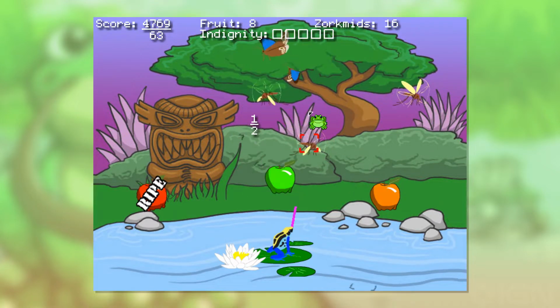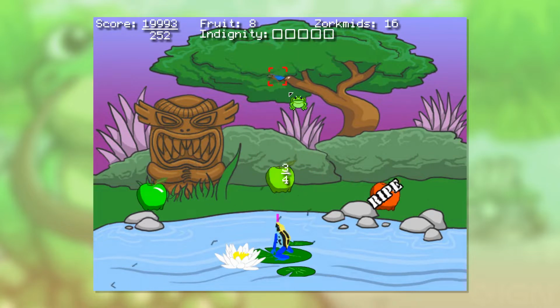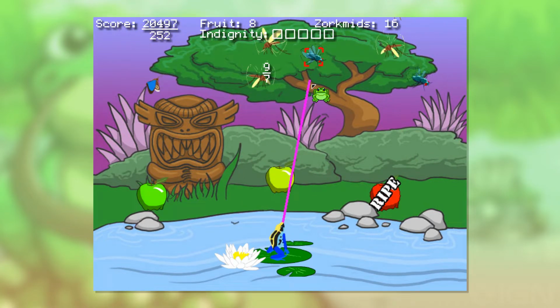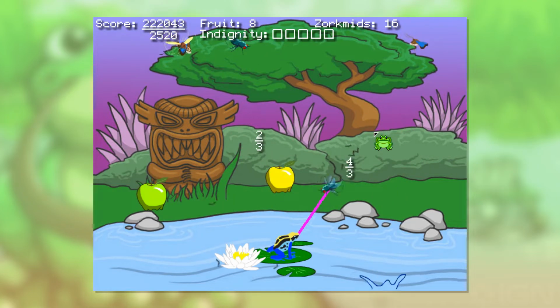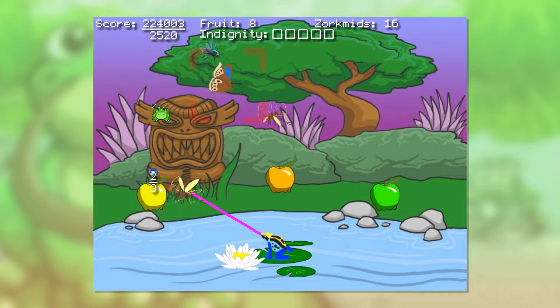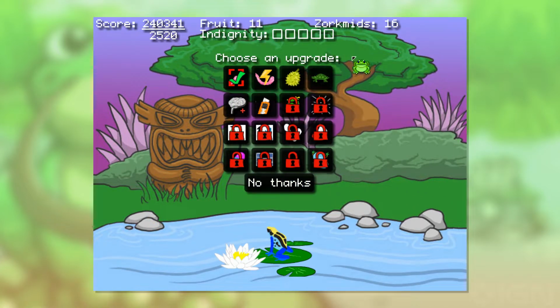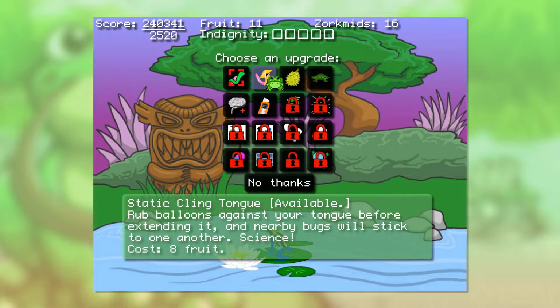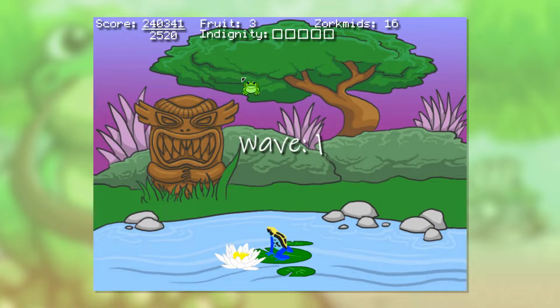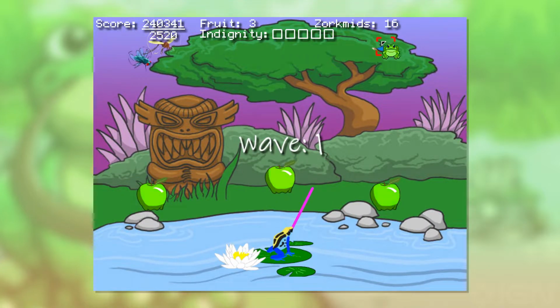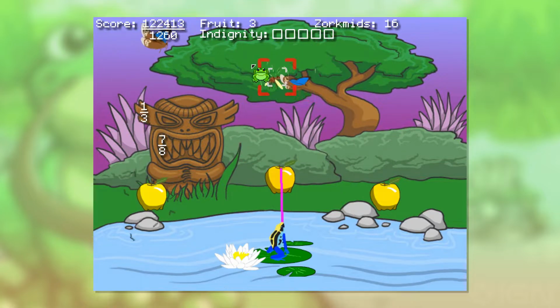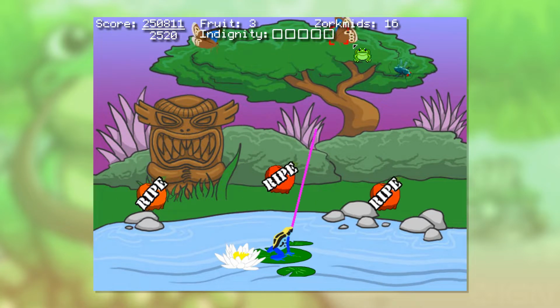As you consume the bugs, they produce fractions. You see your score go up, and as your score goes up, the fraction gets bigger, which means you're seeing more and more fractions, which means you're learning more and more about fractions. You're getting really smart and good at fractions. And as you can see, our fruit goes up as we collect more fruit. We came in with 16 Zorkmids, as pretty standard, and our indignity is empty because we have our dignity intact. No indignity on this frog here. But we will now purchase the static cling tongue. As you saw from the flavor text, we just rubbed a balloon against our tongue, which gives it kind of like an AoE, like, I almost said lock-on effect, but that's not exact.